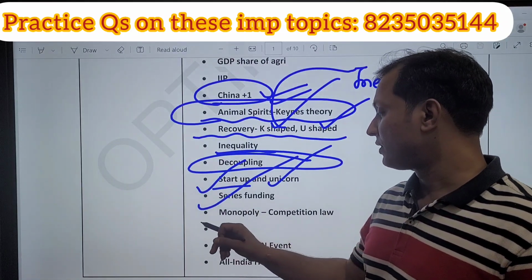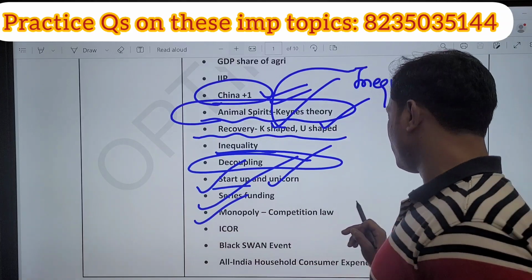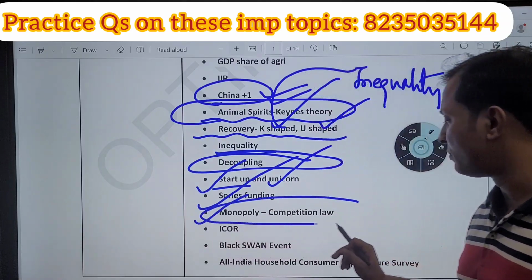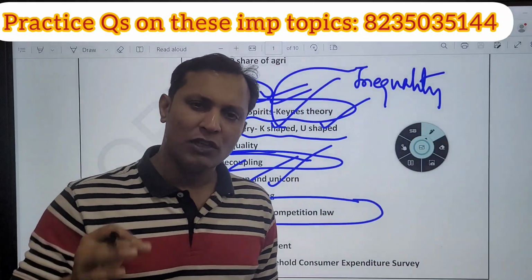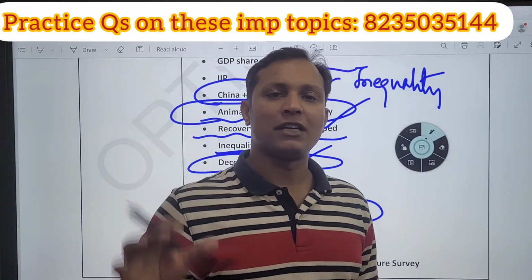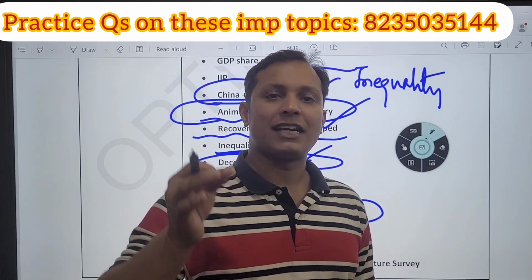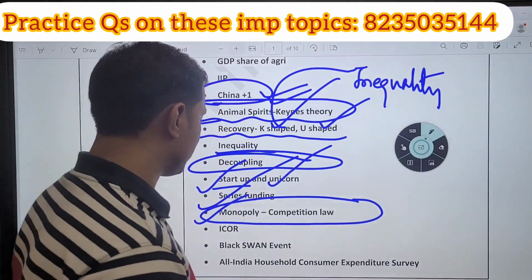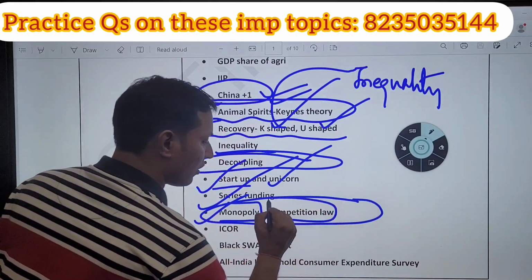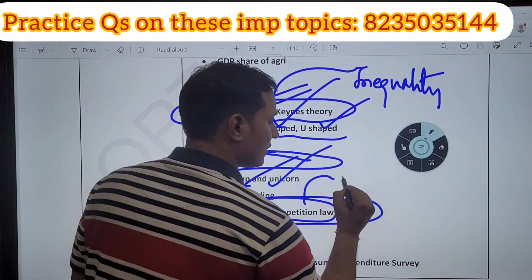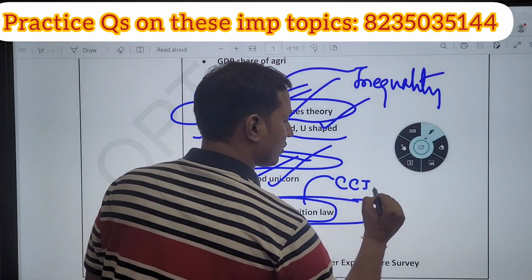Next, what is a monopoly? Guys, this is a very important topic. You should prepare. I have covered this topic in depth in my Optima notes. Nowhere in India has this topic been covered as analytically as it has been covered in Optima notes. The topic is monopoly, and you need to prepare the competition law regarding monopoly, and here you have to prepare the Competition Commission of India.